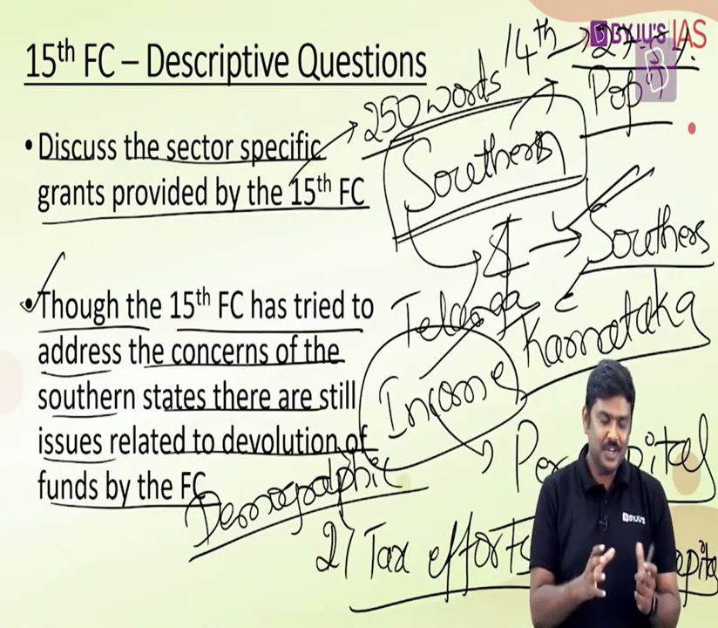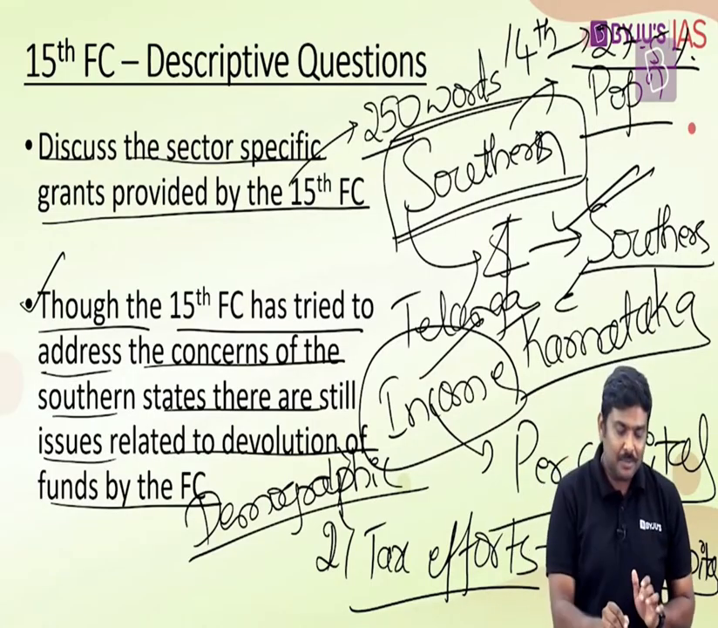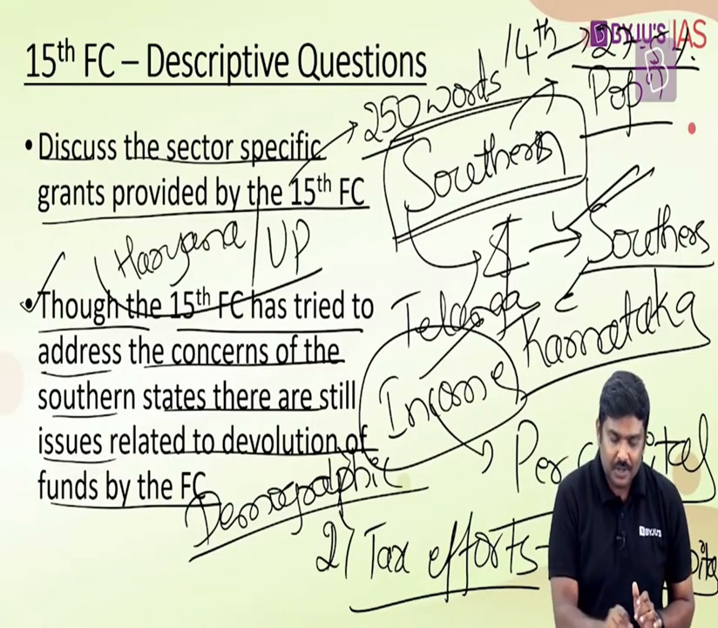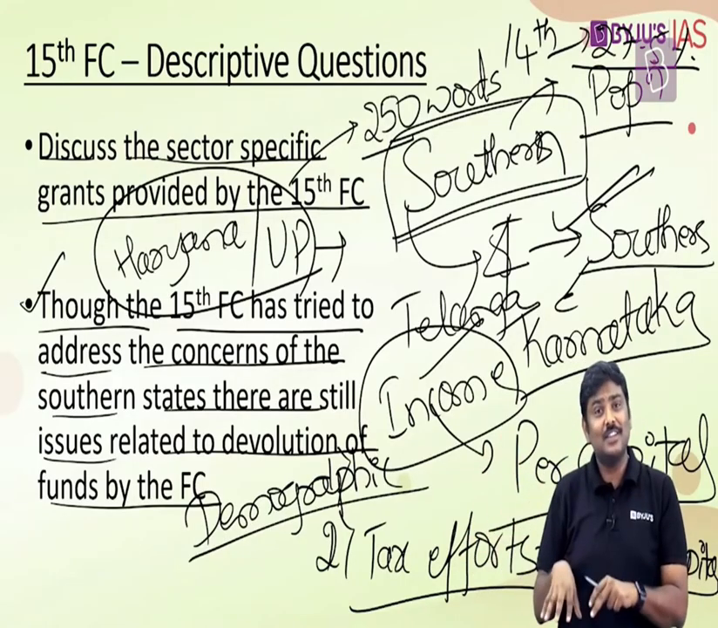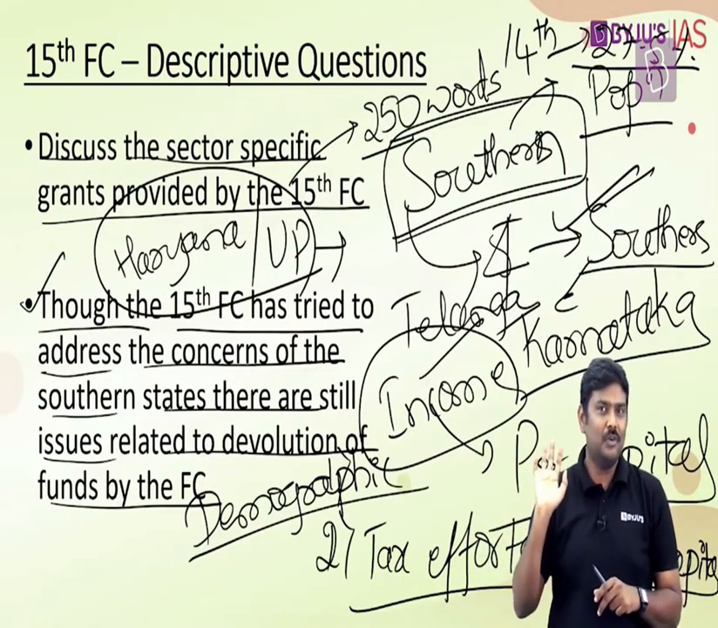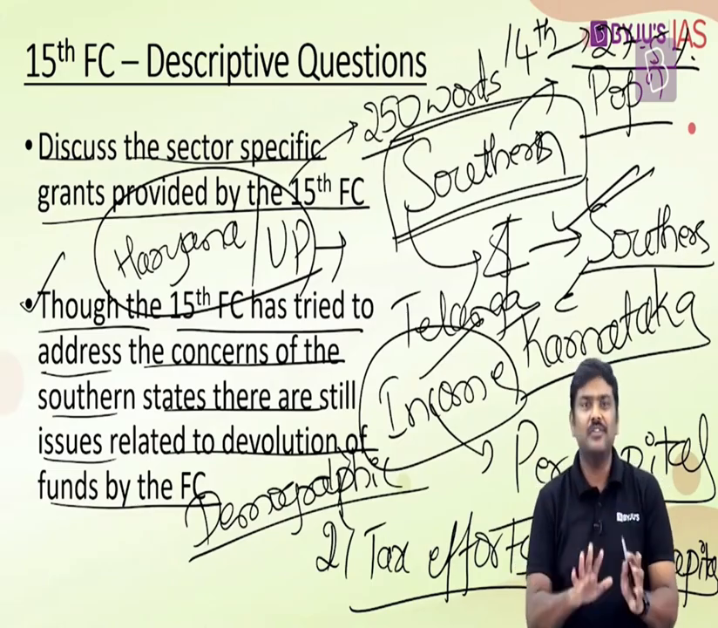And if you look at the detailed discussion provided for the 15th Finance Commission, except Haryana and Uttar Pradesh, all the northern states or Hindi belt states will see their devolution based on the horizontal devolution formula increase. Whereas the southern states will be losing because of this devolution formula. So whatever might be said by the Finance Commission, the ground reality is slightly different. That is the crux of this particular question.